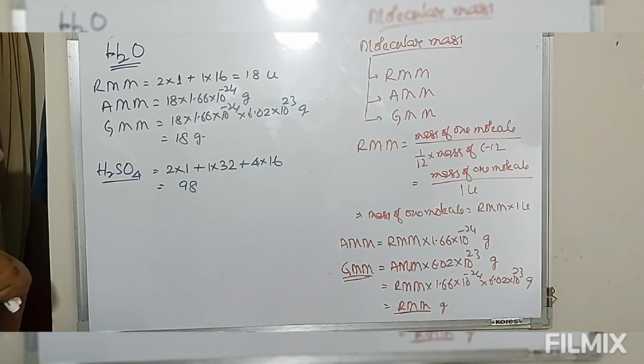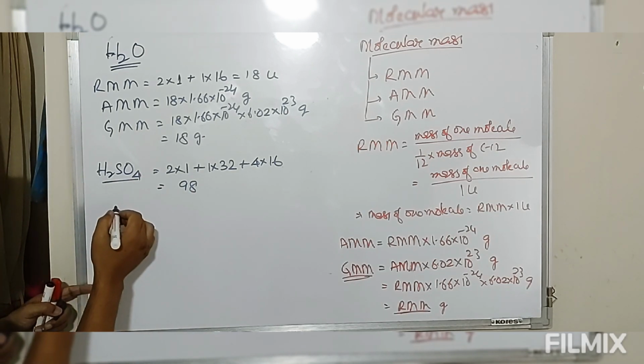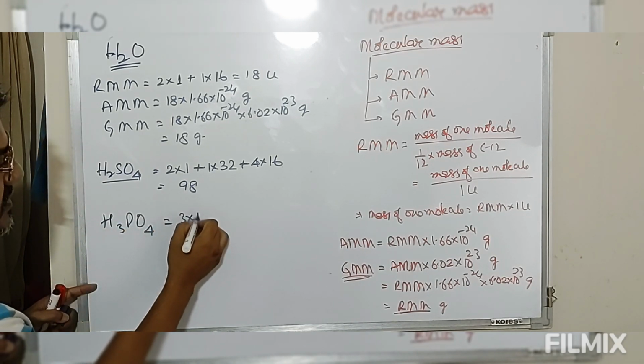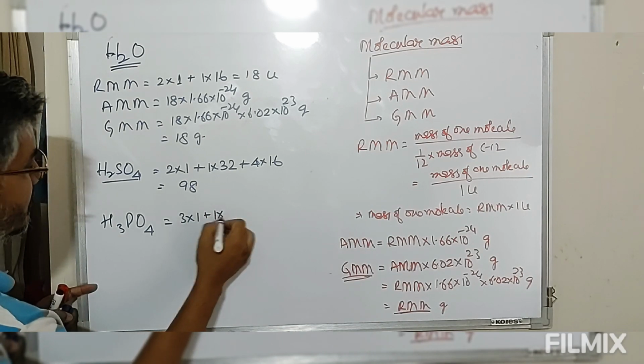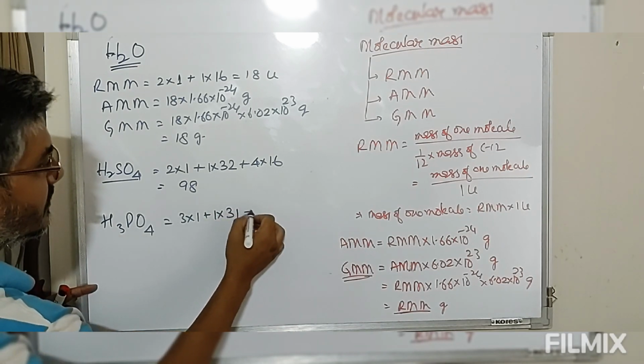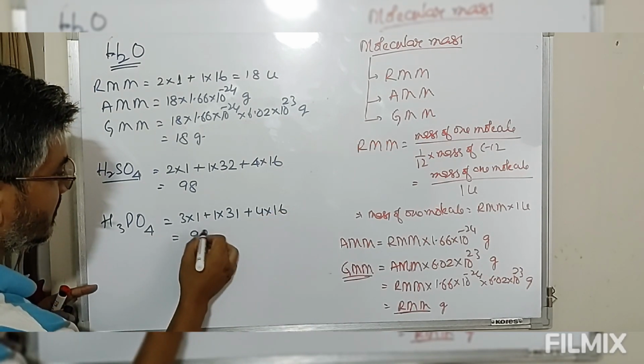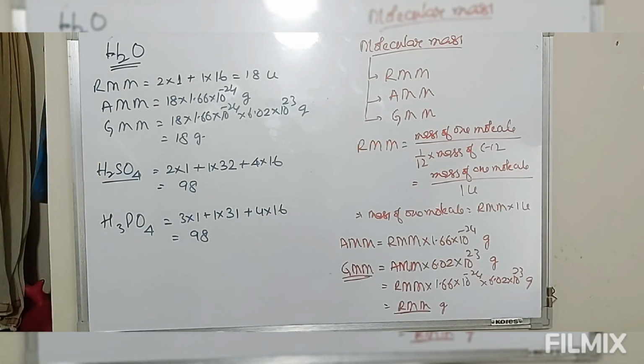Similarly for H3PO4, phosphoric acid, we have 3 times the mass of hydrogen plus 1 times the mass of phosphorus plus 4 times the mass of oxygen. This also comes out to be 98. So molecular mass is simply the summation of atomic masses.